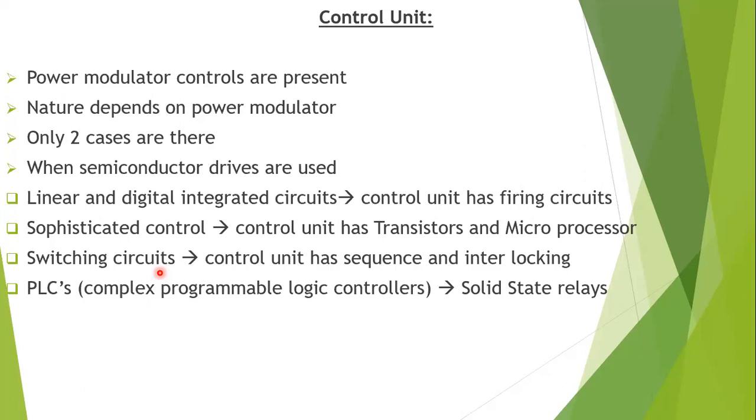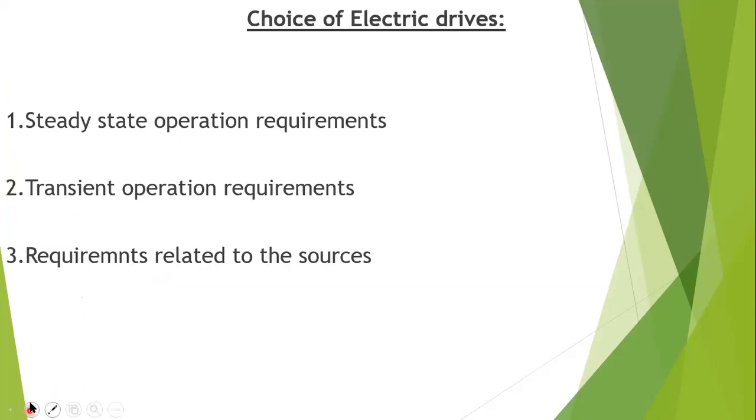Next, depending upon our application, we have to choose the electrical drive we want. So we have a choice of electrical drives depending upon these three requirements. The first one is steady state operation requirements. Here, mainly we observe the torque speed characteristics, and after that speed regulation.